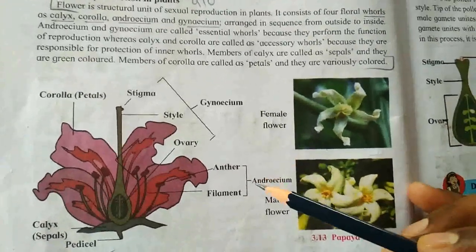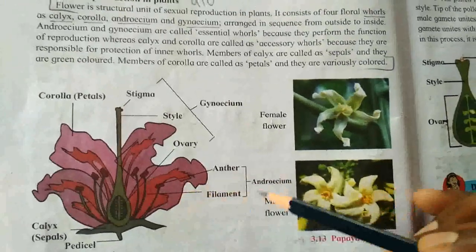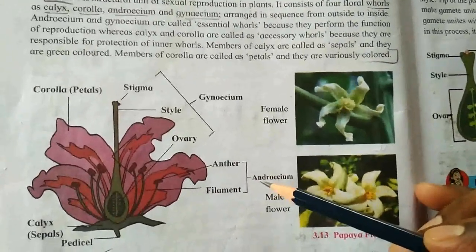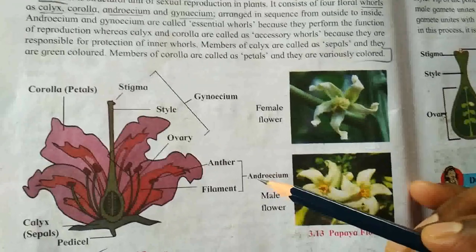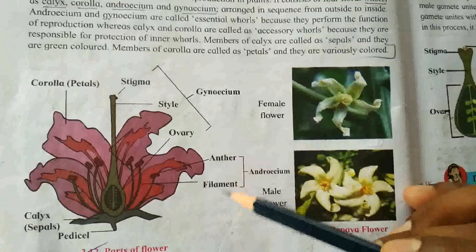Androecium is the male reproductive part of the flower. It consists of stamens. Each stamen is made up of anther and filament.